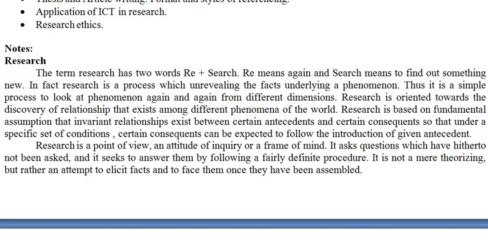Research is based upon a fundamental assumption, that an invariant relationship exists between certain antecedents and certain consequences, so that under a specific set of conditions, certain consequences can be expected to follow and be adapted in the real world.